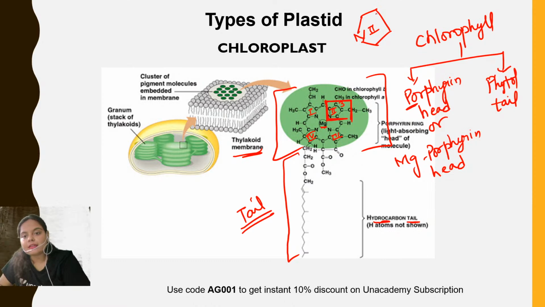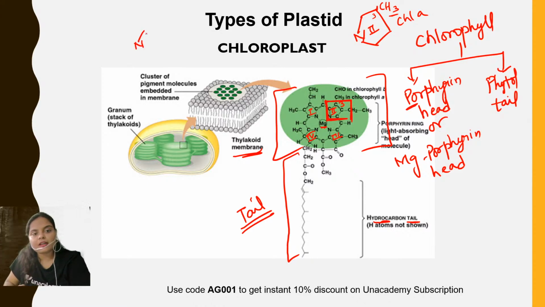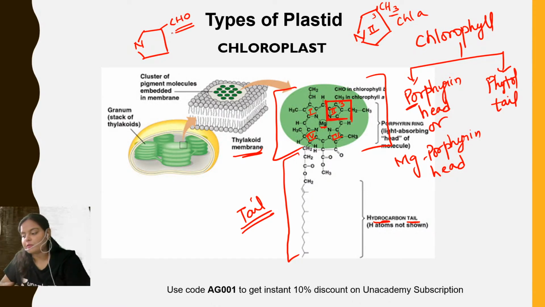Now, what happens at its third carbon? In case of chlorophyll A, CH3 is present at its third carbon, whereas in case of chlorophyll B, CHO is present at its third carbon. So this is the difference between the structure of chlorophyll A and chlorophyll B.